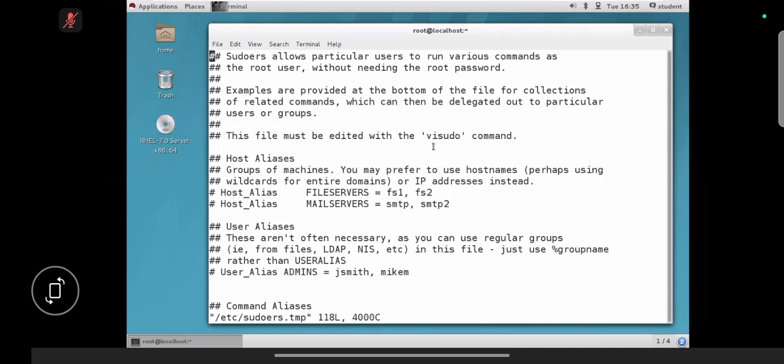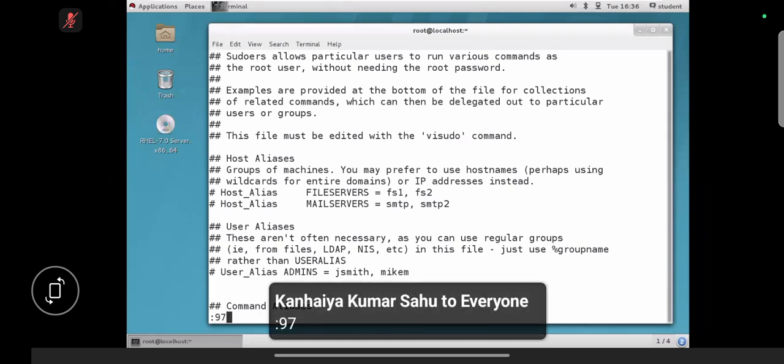Okay. So guys, I am habituated to this file. So what I'm doing is navigating to line number 97. How do we navigate to line number 97? Already we discussed vi editors, right? How to navigate from the first line to 97? Yes, ma'am. How do we navigate from the first line to 97? Colon 97. You people are not doing practice.